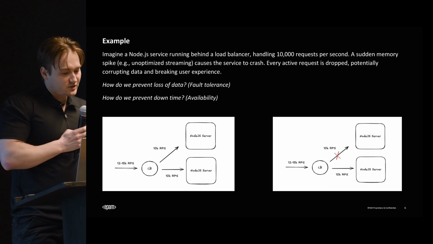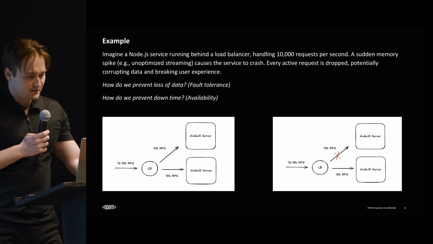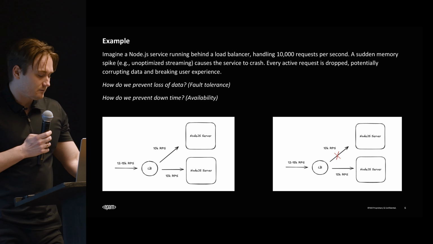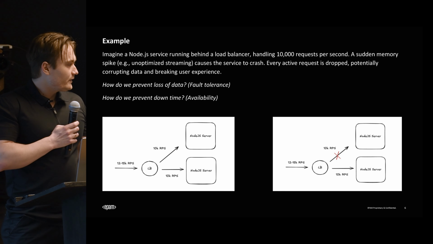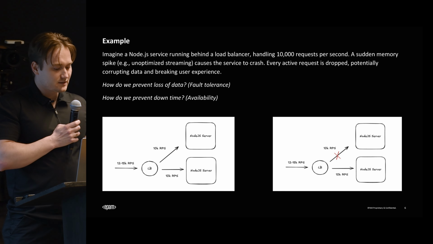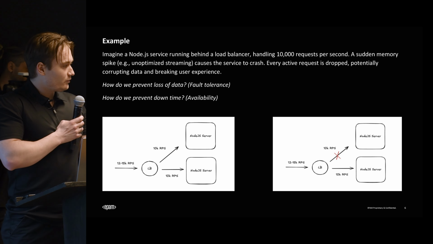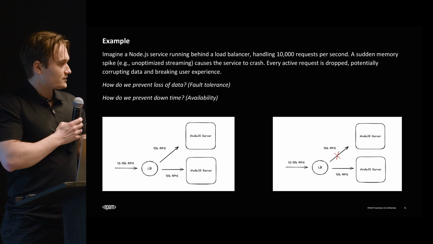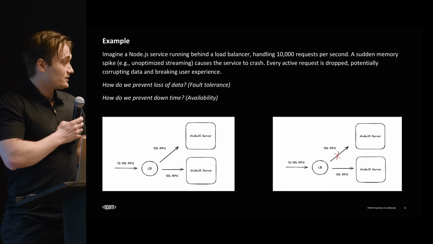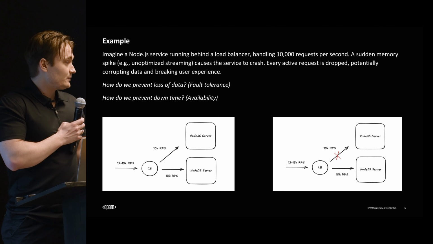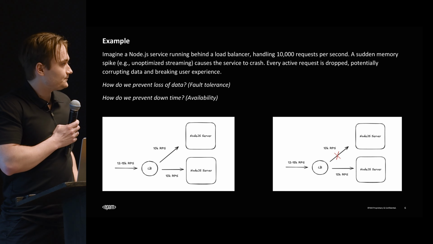We have an example, which is, let's say we have a Node.js system. We have a basic system. It has 2 different Node.js servers. We know from doing some kind of testing beforehand that this system can handle around 10,000 requests per second for each one of those servers, right? And our average request per second is 12 to 15K. So we have a reliable system. We know how much it's going to take. We know when it goes down. It's a good system. As long as it's consistent, as long as nothing happens, as long as the whole system stays put, it will handle the load that we give it. It's even above the load that we give it.